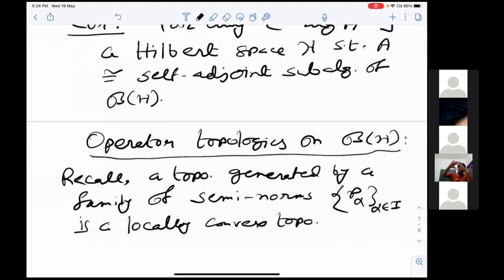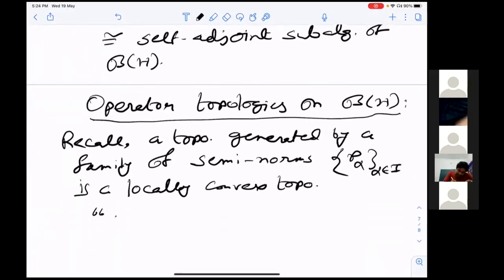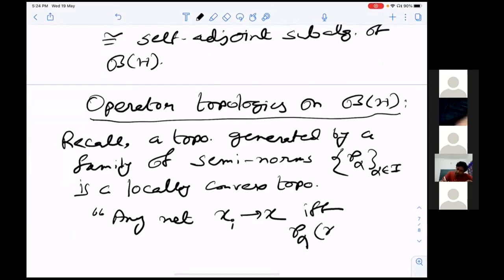You just consider some balls around some point, and these are the sub-basic open sets. Anyway, there is an easier description: any net x_i converges to x if and only if p_alpha(x_i - x) converges to 0. That is the topology generated by seminorms. If you don't know nets, then just take this as a sequence. So it is enough to say when a net will converge: this net will converge if and only if this holds for all alpha.